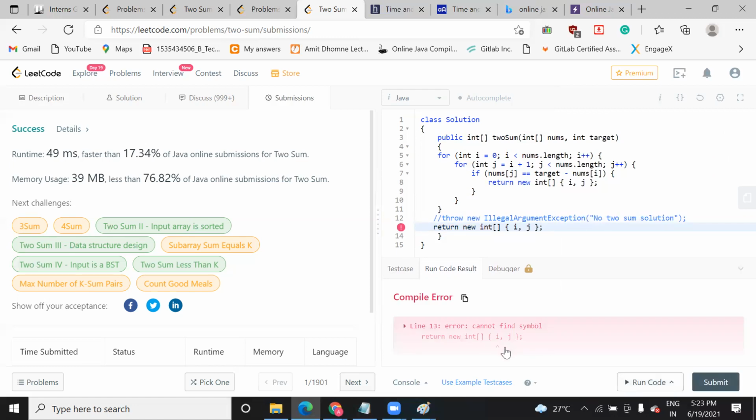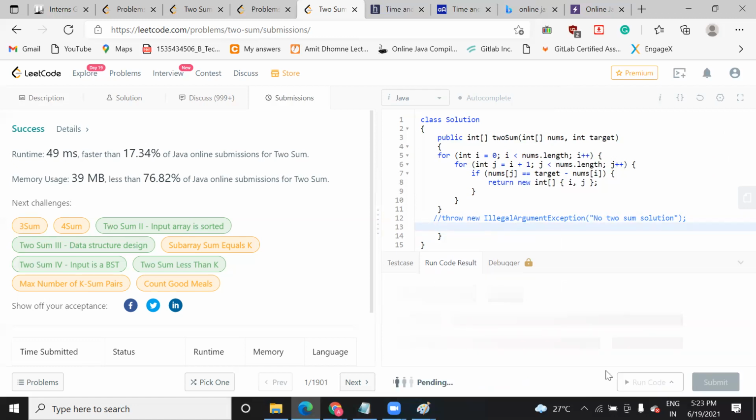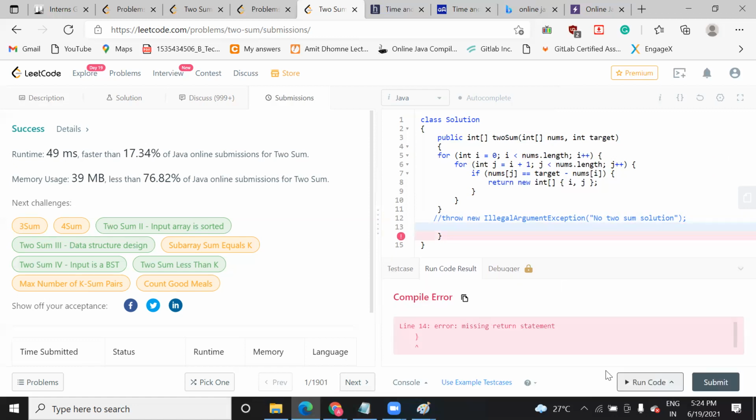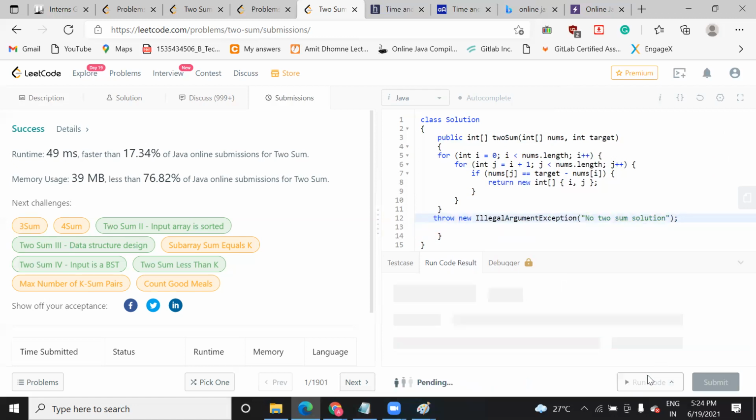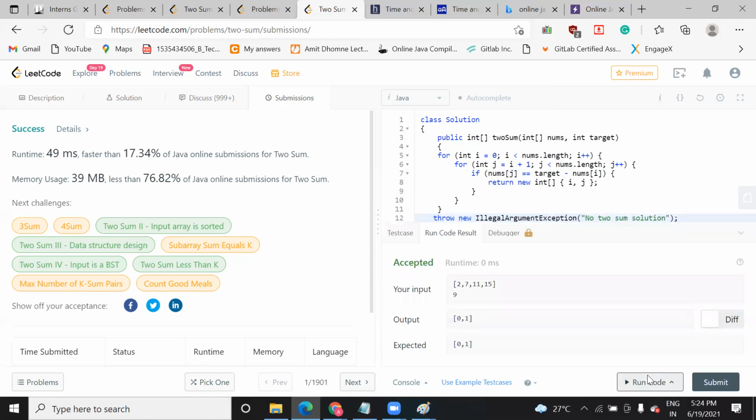See, it will give an error because it is not inside the scope of the function. It is out of the scope. So when you run the code, it will only show you whether it is accepted or not. If you see accepted, it means your code ran successfully.